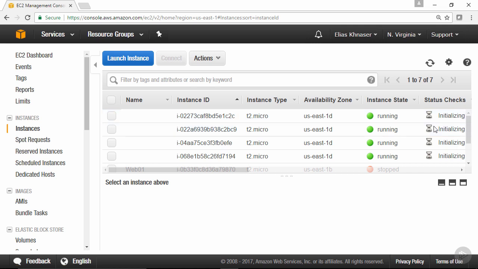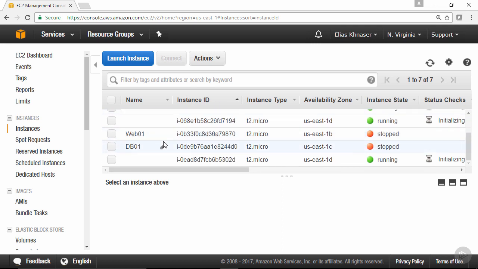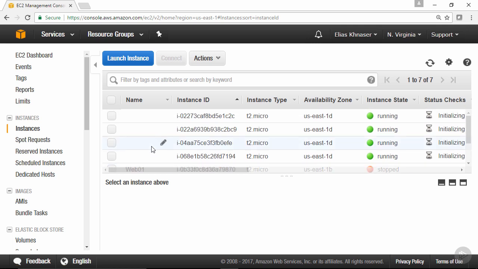We talked about tags earlier on and how you can manually give each one of these instances a more friendly name so that you can identify it. So you see how it launches here without a tag. It becomes very confusing for you to understand, well, what is this instance? You only have the instance ID. If you scroll down a little bit, you'll see some of the other instances that we've created, we've given them a name, Web01, DB01. This makes it a lot easier to identify your assets, your objects within AWS. Otherwise, when you get your AWS bill at the end of the month, you're just going to have instance IDs and IDs for different assets, resources that you're using on AWS. It makes it harder to understand what they are and who is using them, and, well, who do you bill them to?